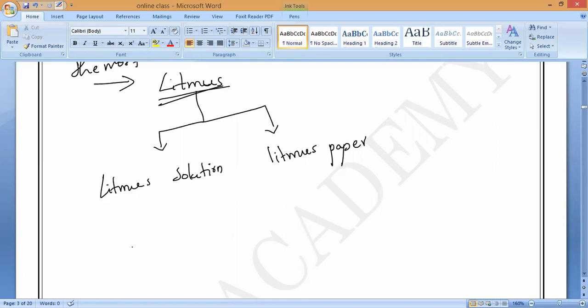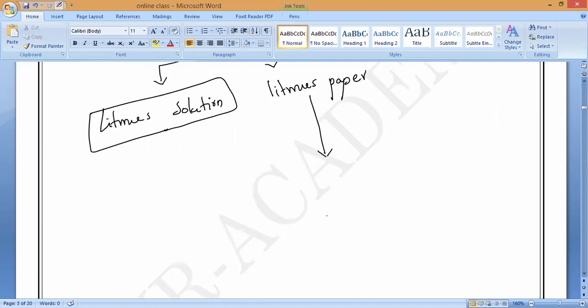Do you understand? Now, forget about litmus solution also. We most probably won't use litmus solution. Only one thing we will use, that is the most important indicator. What is that called? Litmus paper.